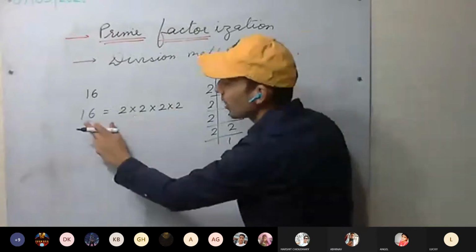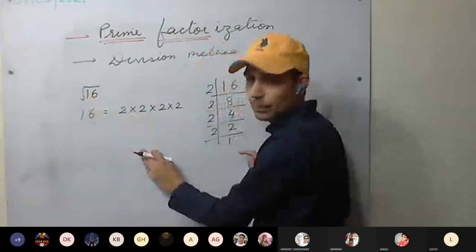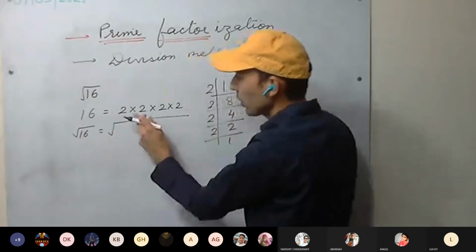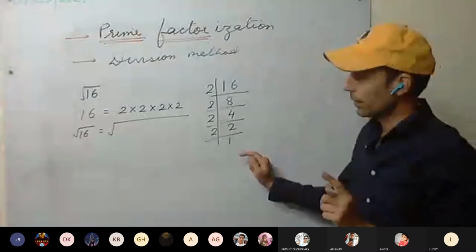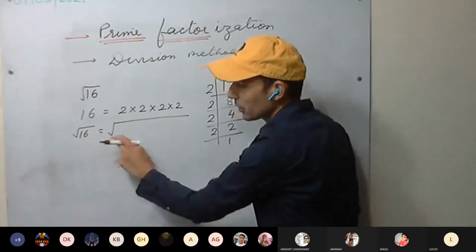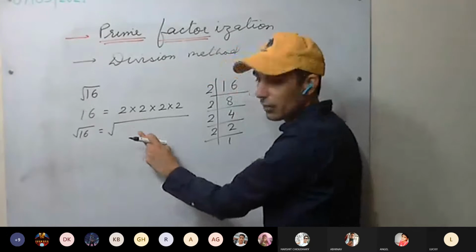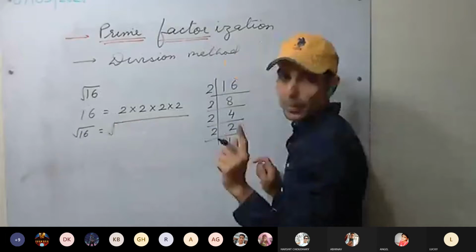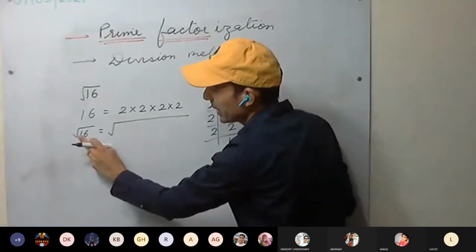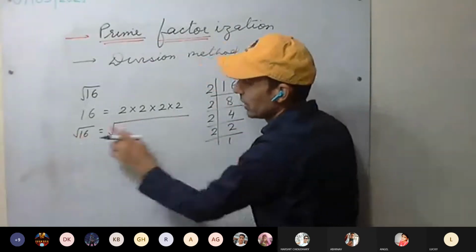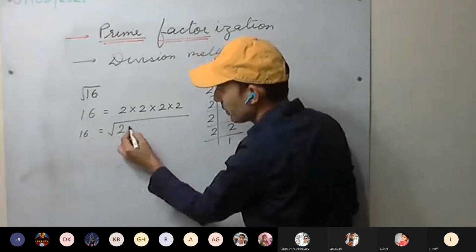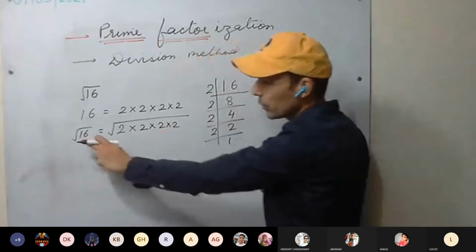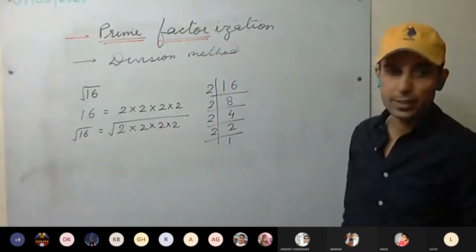Now we have to find root 16. If I am putting roots here, it means I have to put the root on the right hand side as well. Always remember, it is an equal sign, they must be equal. Here students mainly make a mistake. They may write 16 equal to root of this one, and this is wrong. If we are taking root on the left hand side, root must be there on the right hand side.